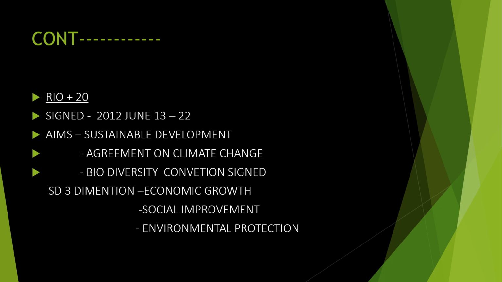And what are the sustainable development goals? There are three dimensions in it. What are the three dimensions? One is economic growth. We know that even though there are a lot of problems happening throughout the world connected to the environment, if we reach the 17 goals, it will help in some ways. What are the ways? Economic growth is the first one, and second is social improvement. It brings a lot of improvement in society, and third is environmental protection. It brings a lot of protection worldwide. So these are the three dimensions of SD.